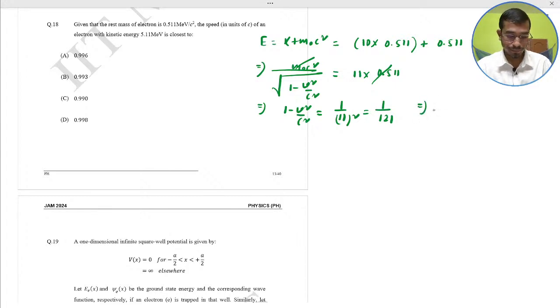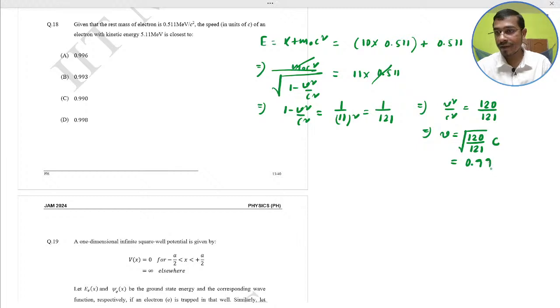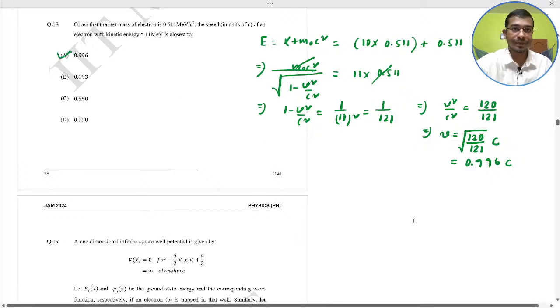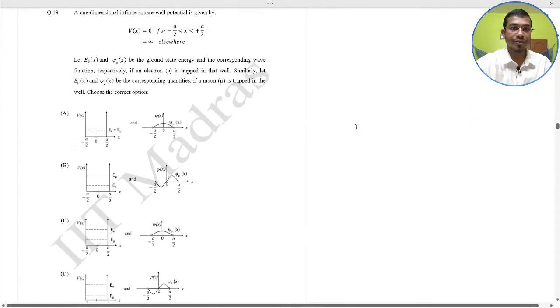So v square by c square would be 120 by 121, and we have to find the speed v. This would be root over 120 by 121 times c, that would be 0.996 after calculating on the calculator, 0.996 c. This would be the speed. So option A would be the correct one. 0.996 c. Okay.